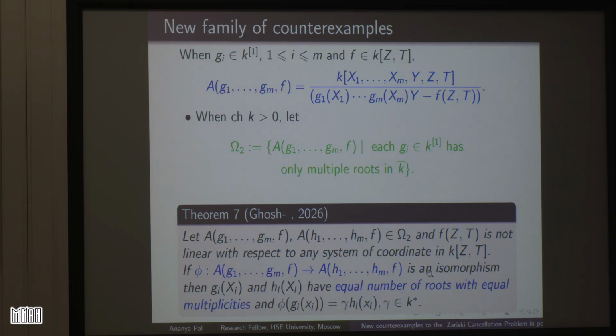Then we were able to show that if we have an isomorphism between these two elements, then the GIs and the HL should have an equal number of roots with equal multiplicity. Moreover, one GI will exactly go to another HL. So this will give us the non-isomorphisms of the omega 3 that we are going to define. So this is an isomorphism result.